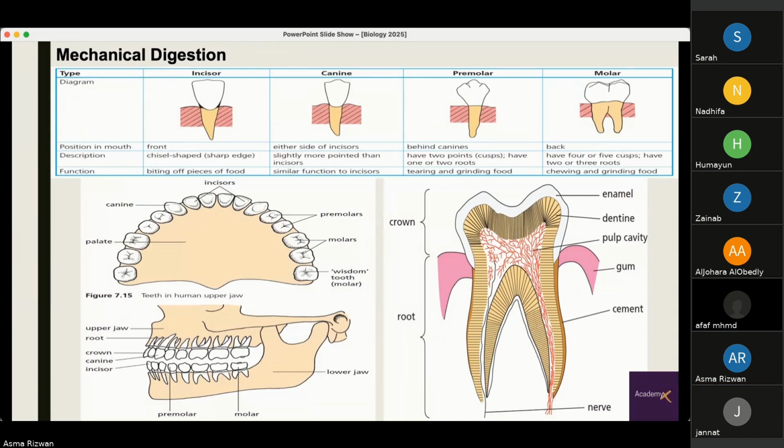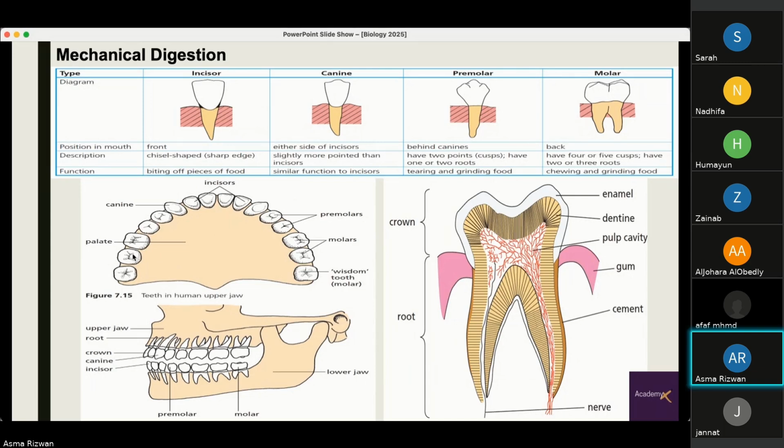Now, starting with the first process, which is mechanical digestion, which involves the mouth and our teeth. These are the different types of teeth involved in breaking down larger food substances into smaller ones. We have the front teeth, the side teeth, which are known as canines, and the posterior teeth, which are known as premolars and molars. This is used for biting. This is also used for tearing the food particles. These two are important for chewing.